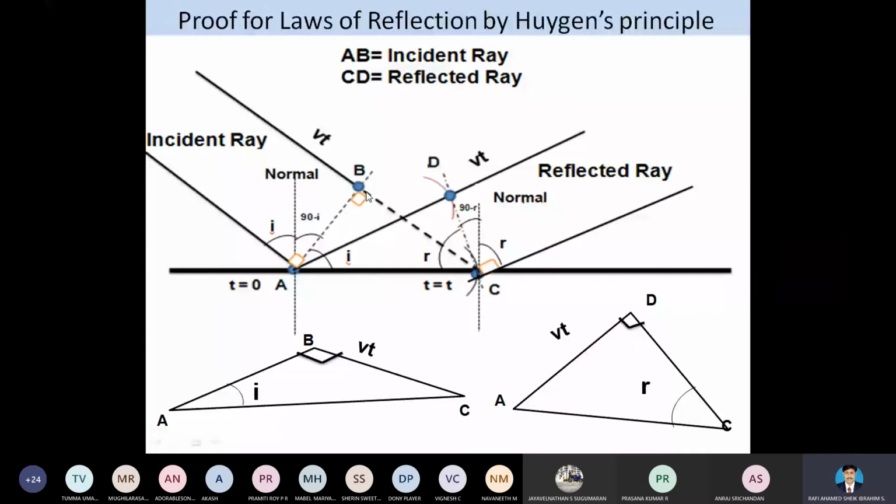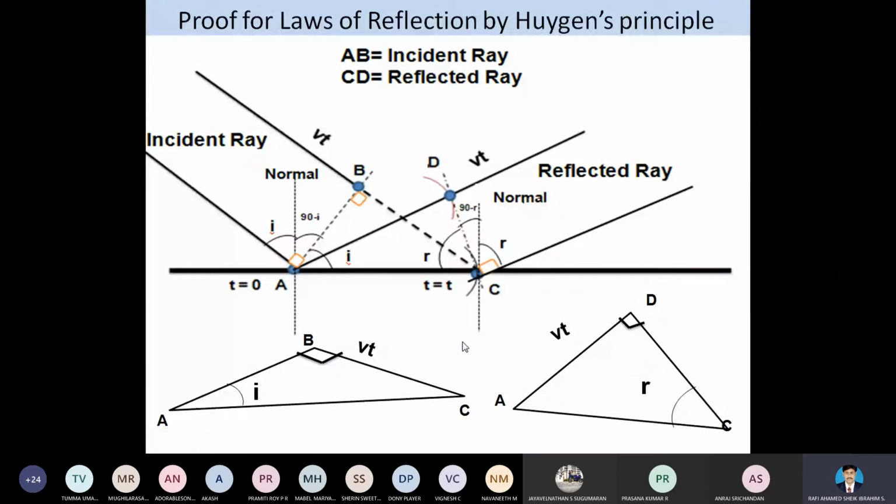So BC is nothing but Vt. So the angle of incidence is equal to the angle of reflection. See, both conditions are satisfied equally.